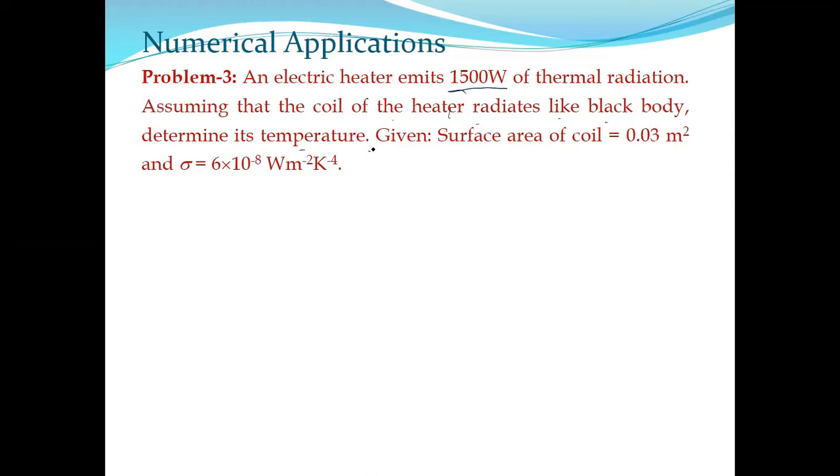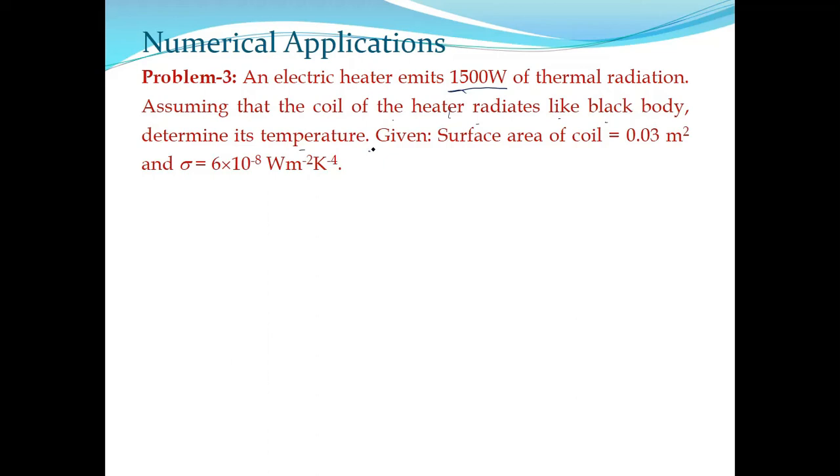That means there will be two quantities involved. One, the temperature, another, the wavelength corresponding to peak. That means you need to use Wien's displacement law. Lambda m into T is constant. That formula you have to use. Okay.